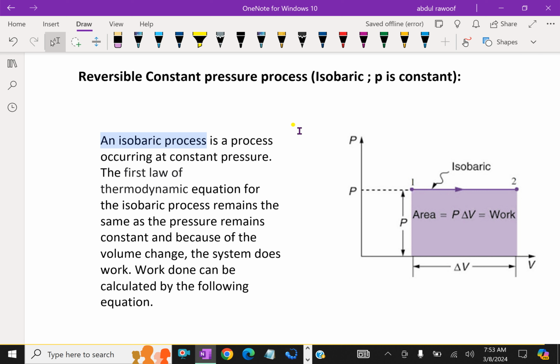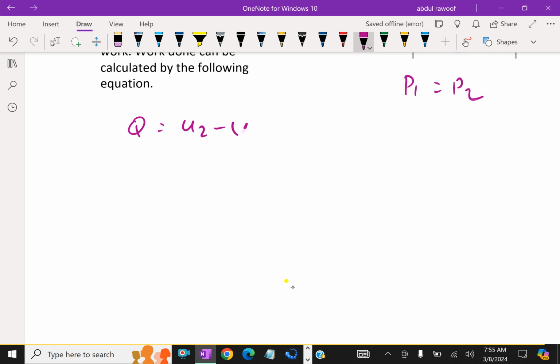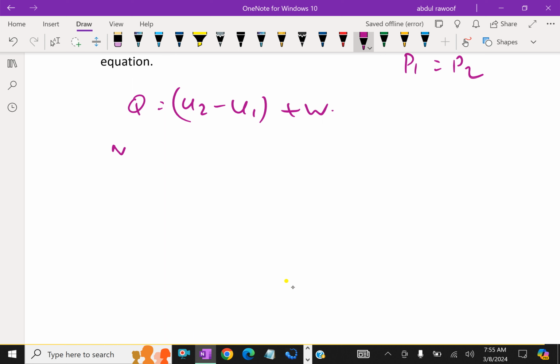Now Q, the heat added, equals U2 minus U1 plus work done, by the first law of thermodynamics. Now work done is the integral from process 1 to 2 of P dV, which equals P times (V2 minus V1).